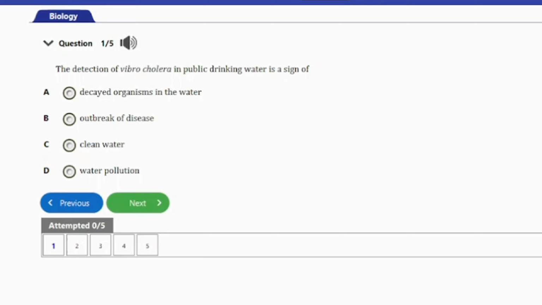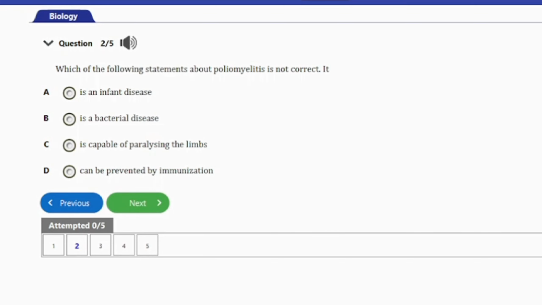It says, the detection of Vibrio cholerae in public drinking water is a sign of A, decayed organisms in the water, B, outbreak of disease, C, clean water, D, water pollution. So guys, the answer to this question is option D here, and that's water pollution. Let's go ahead and consider the next question, guys. That's question number 2 here.